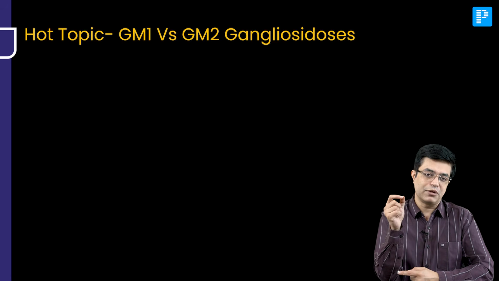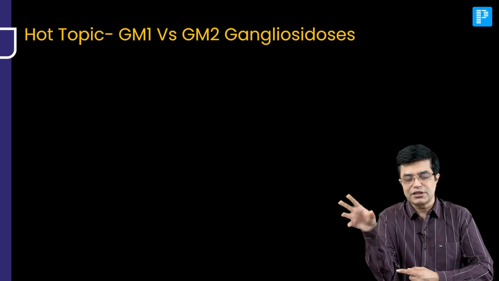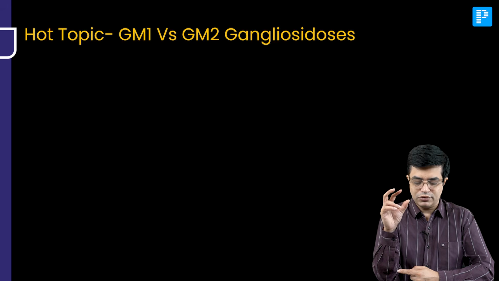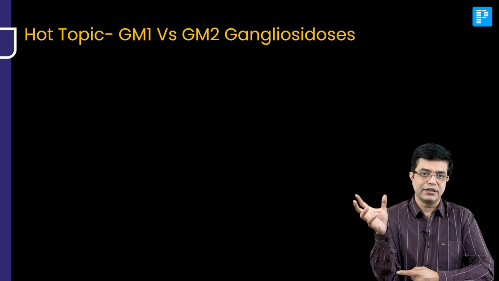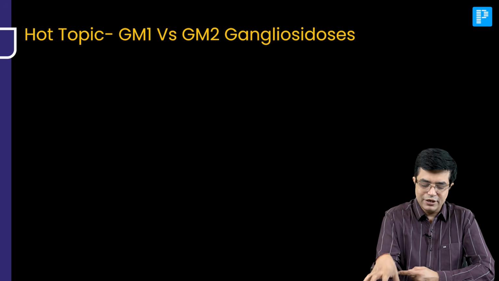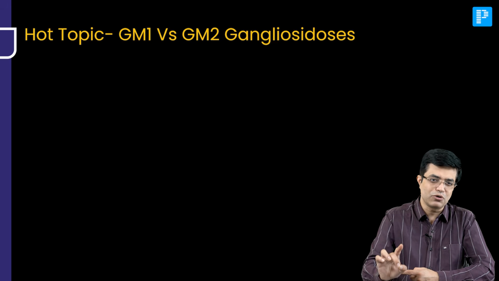In the general pediatrics part, they are asking questions on GM1 gangliosidosis versus GM2 gangliosidosis. This is useful even for your fellowship exams. So I'll not go into the technical details. They are there in Nelson, and I'm quite sure you know them well. So first of all, look at the question, the case scenario. A case scenario based approach is important.